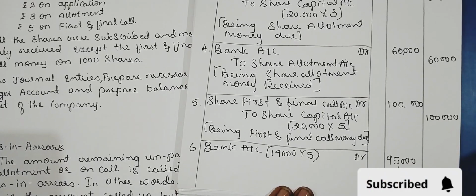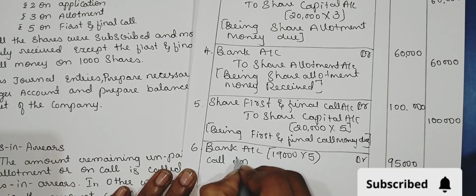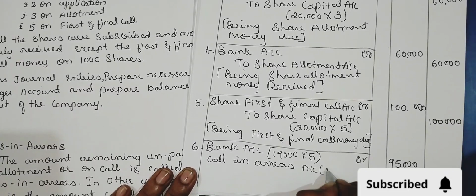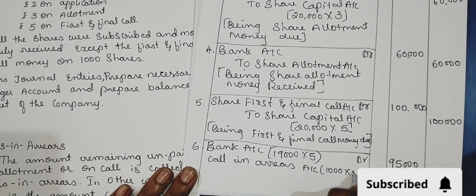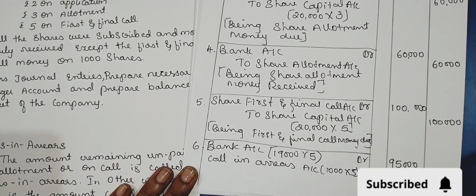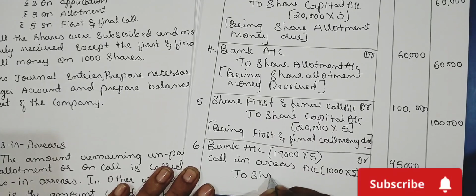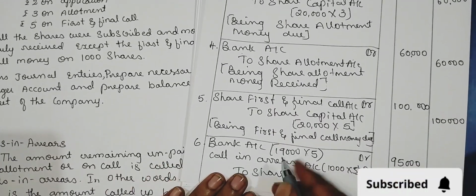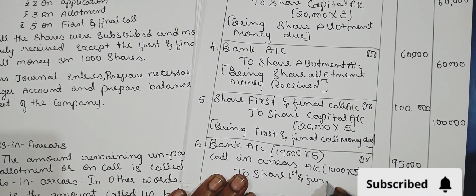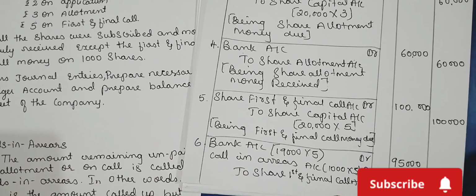And how many shares are due? 1,000. That is calls in arrears account, 1,000 into 5, debtor 5,000, to share first and final call account 1 lakh.